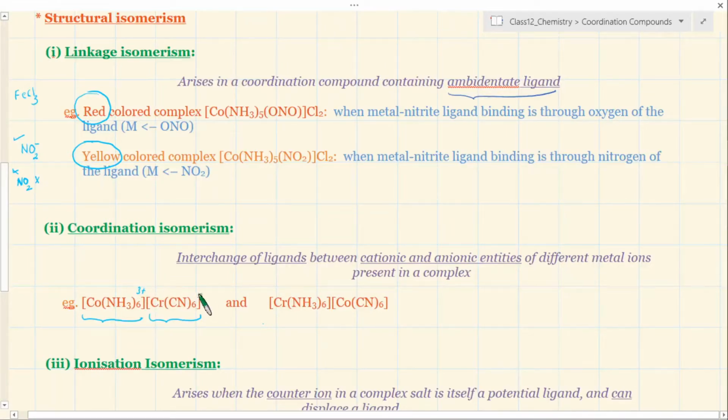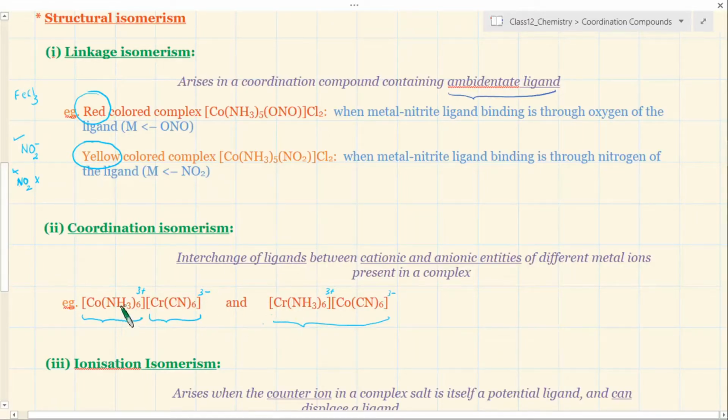This is 3 plus and this is 3 minus. So this is the positive entity now. Chromium along with ammonia forms 3 plus valency here, and cobalt with cyanide 6 minus forms 3 minus. This is one complex itself, and you can create another complex completely by considering an interchange of ligand. So you have coordination isomerism, and they will lead to different properties anyway.